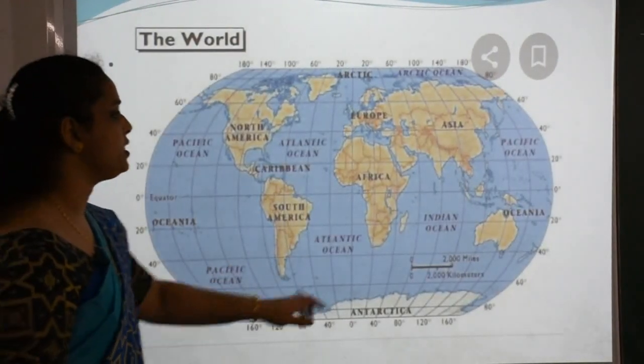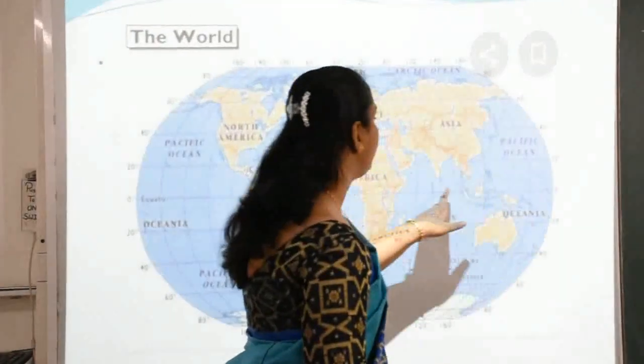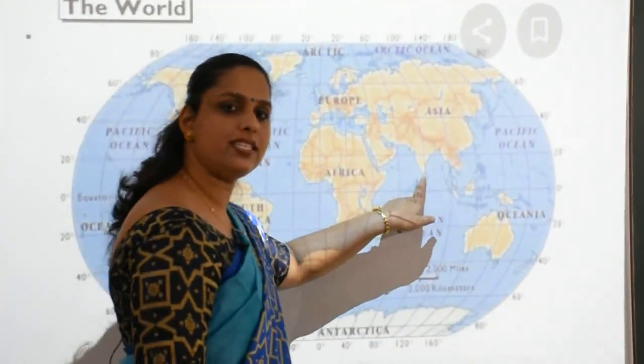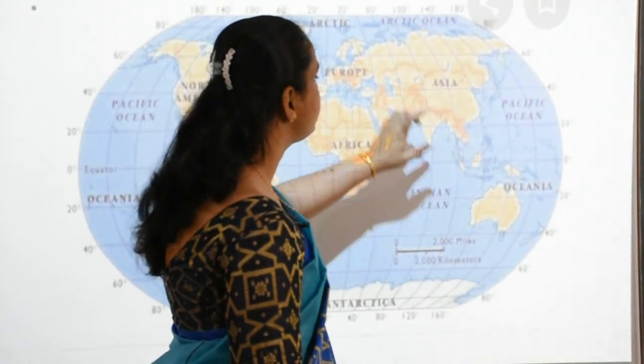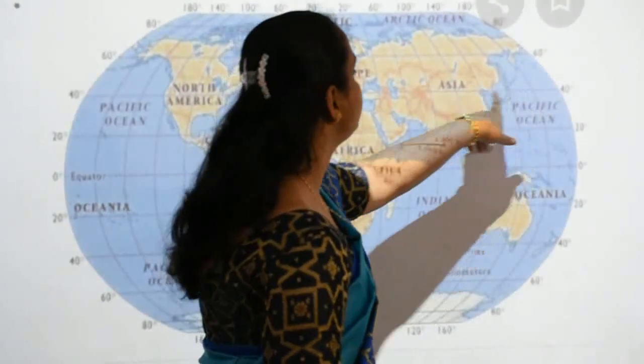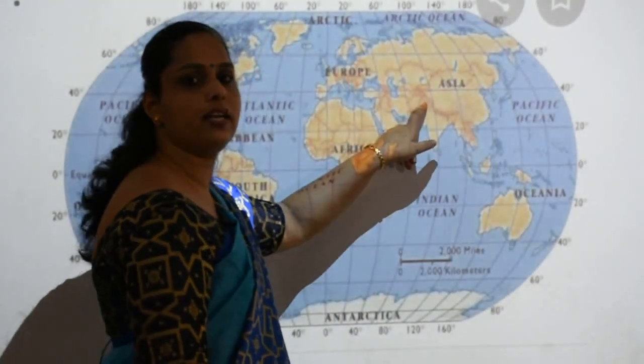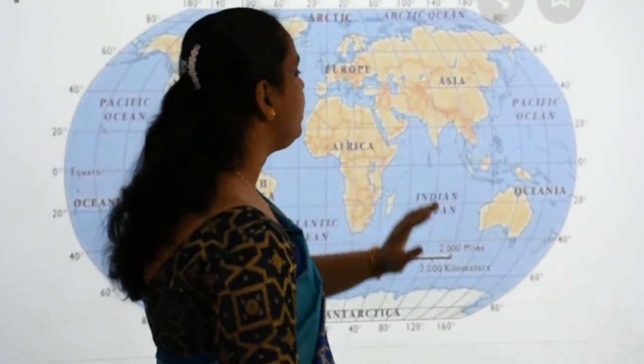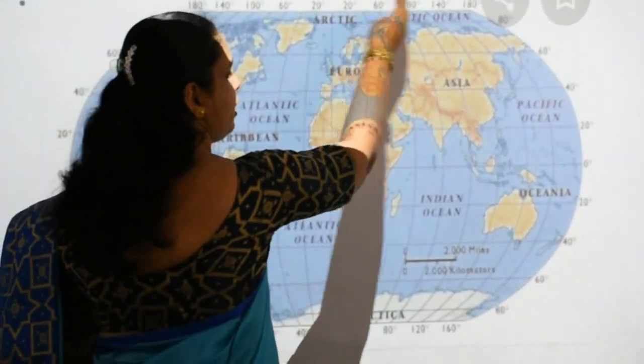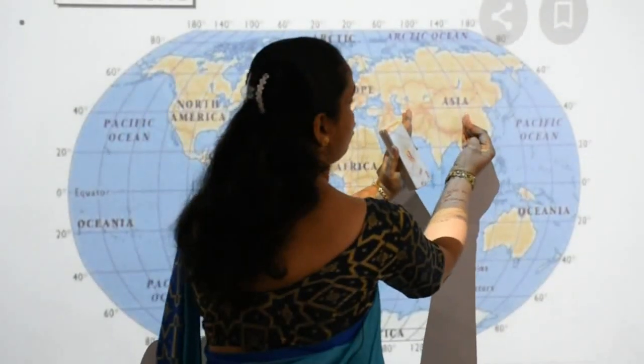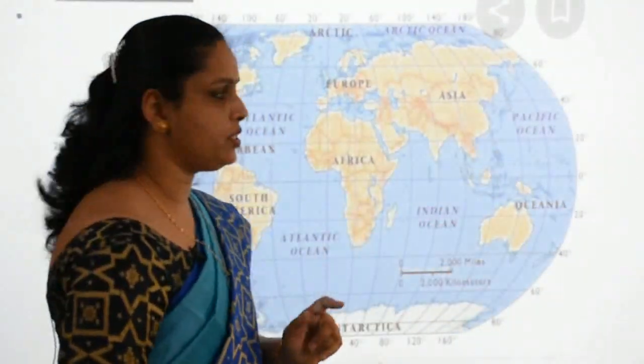This map also you can see. From this 0 degree, when we go a little up, this is nearly about 8 degree 4 minutes. When we see from here, this is 40 degree and this one is 37 degree 6 minutes. In the same way, from this 0 degree, when we move, this is the position of our country. Okay, so this is the overall position.